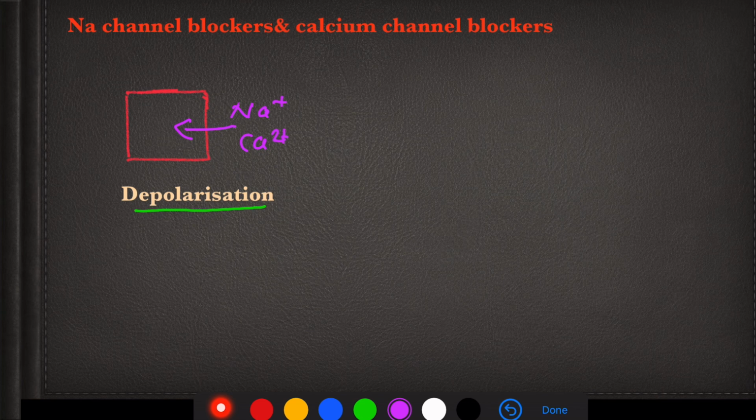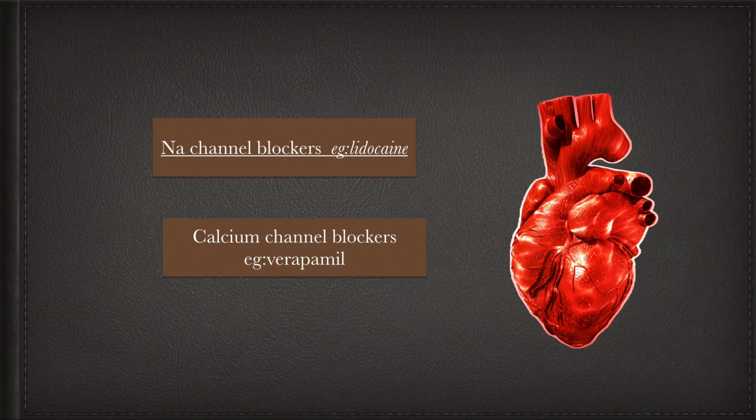So, we are using these blockers, blocking the entry of sodium and calcium ions into the cardiomyocytes, thereby preventing the excitation. That's what we need to control arrhythmia. So, by giving sodium channel blockers like lidocaine and calcium channel blockers like verapamil, we can control the excitation of the cardiomyocytes and thereby control arrhythmia.